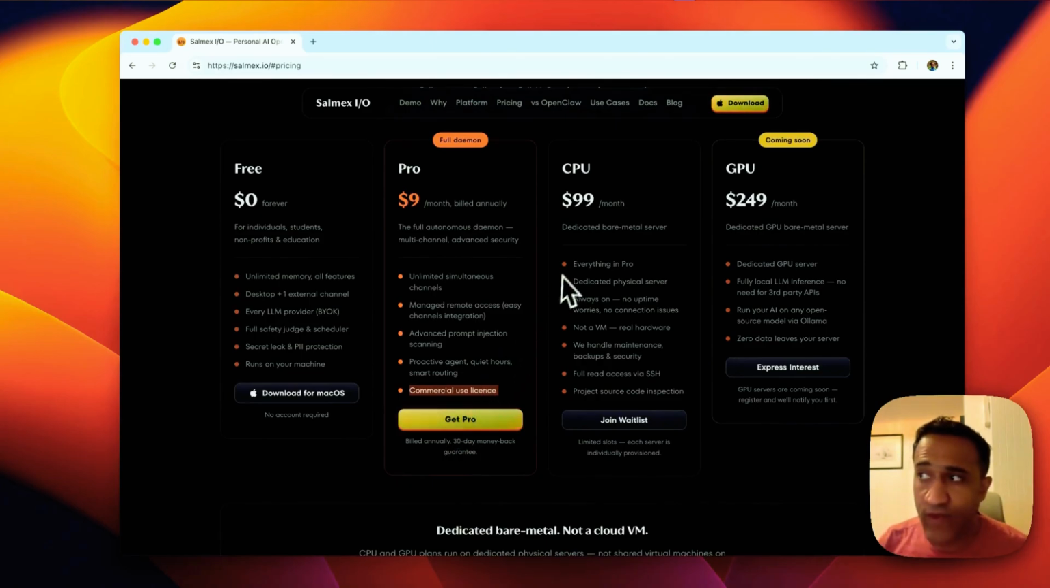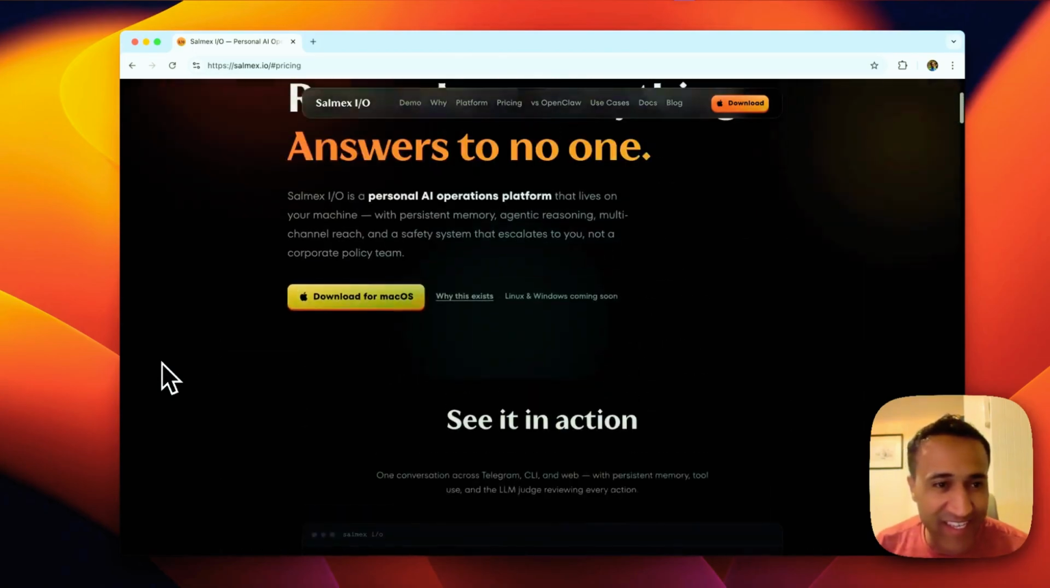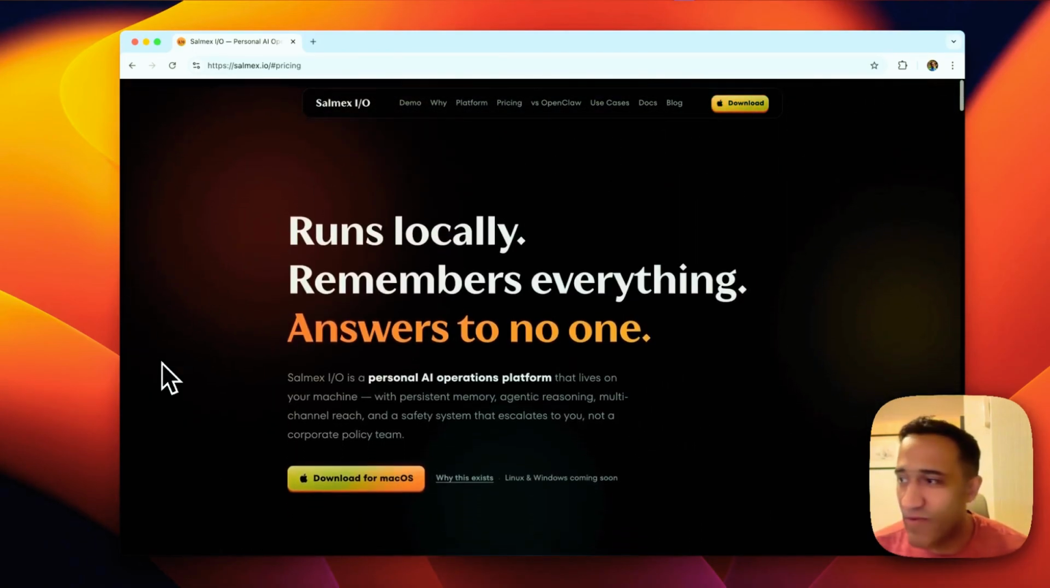We are also offering hosted versions of Salmex.io. If you don't want to run it on your own Mac, you can run it on one of the servers that we provide. And we also have GPU servers where you can run your own local inference if you don't want to connect to Anthropic or to OpenAI and keep all your data on your server. So this is Salmex.io. It's a new and exciting project, and we're looking forward to hearing from you about it.